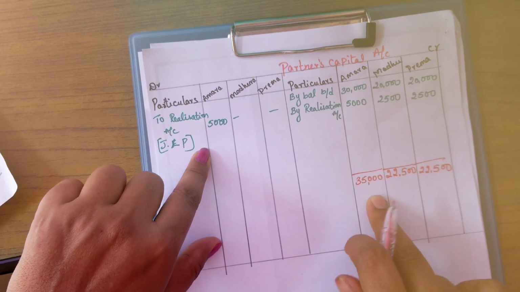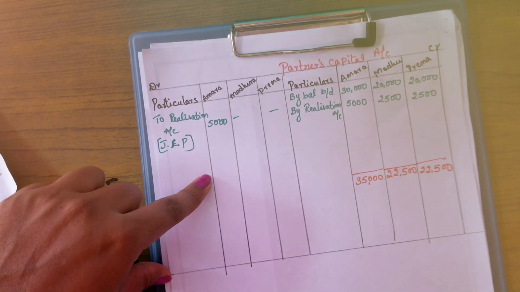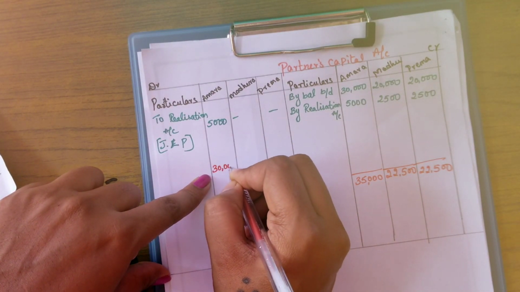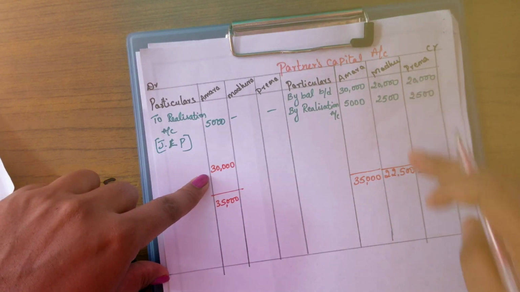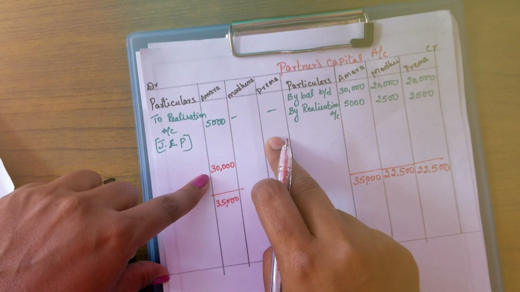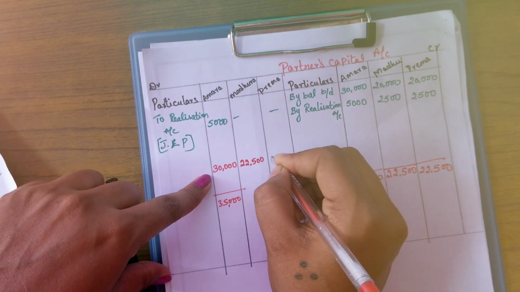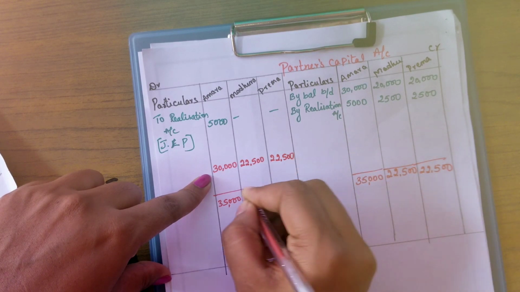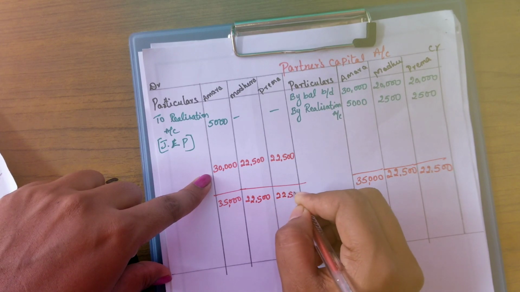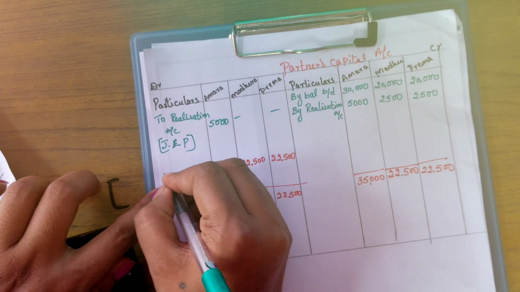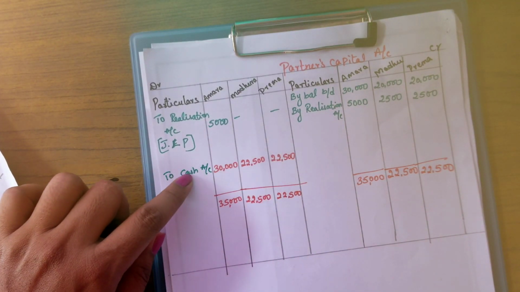So the total income of Amara is 35,000. From this 35,000 minus this expenditure of 5,000, you will get 30,000 as her remaining balance. For Madhura and Prema there is no expenditure here, so the same amount we write as their incomes here. Balancing figure 22,500, 22,500. This amount will be transferred to the cash account.